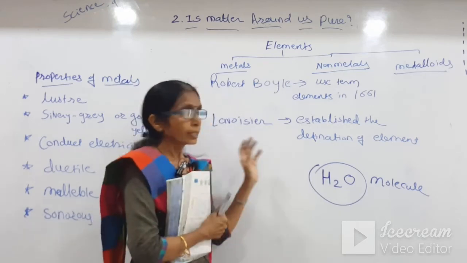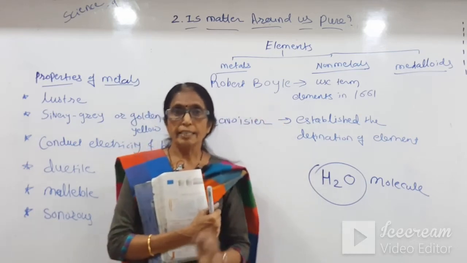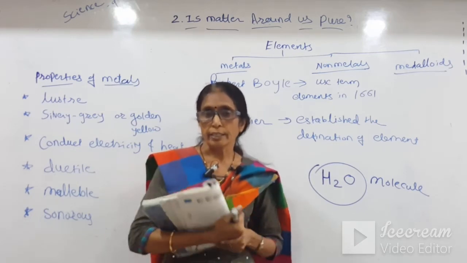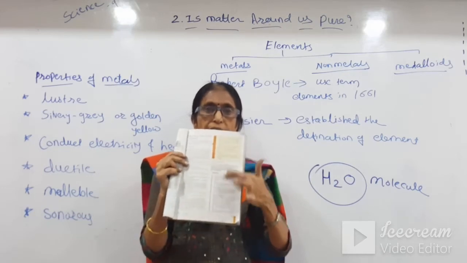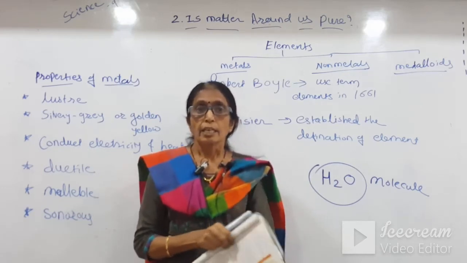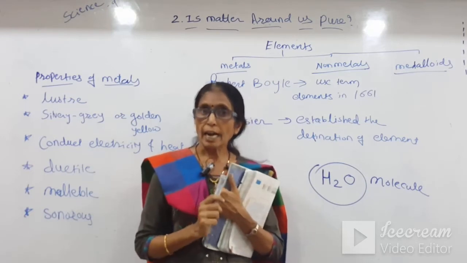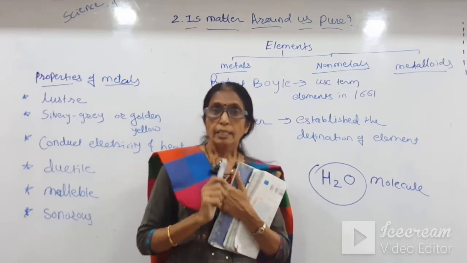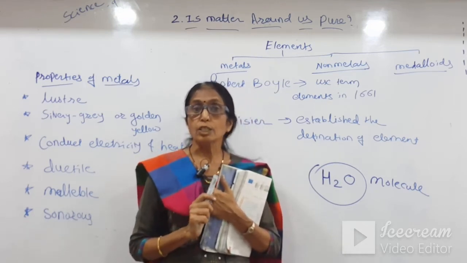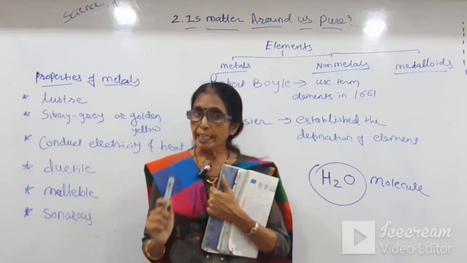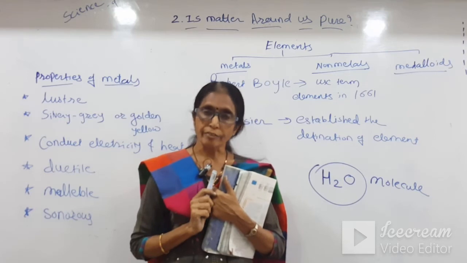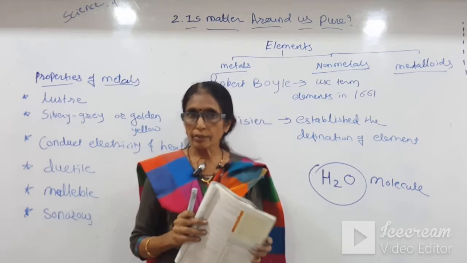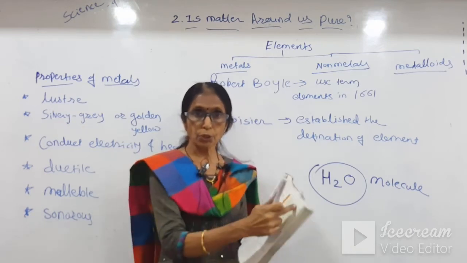Now what are compounds? What are elements? Elements are in a pure form. About more than 100, it is given here, students. This is very informative. About 118 elements are discovered till today. Of these, 95 elements are solid, 11 are gaseous and 2 are liquid. This can be asked in fill in the blanks or MCQs, so you should know this information.